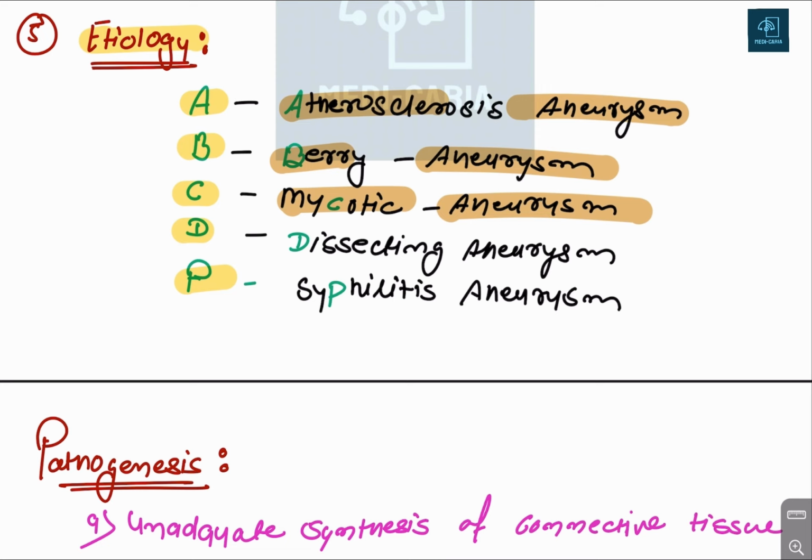Then the dissecting aneurysm. In dissecting aneurysm, there is a general phenomenon when hypertension is occurring and the arterial wall is very thin, and it gets separated between the arterial wall layers and blood accumulates, so it will also cause an aneurysm. And the fifth type is the syphilitic aneurysm. The syphilitic aneurysm is present mainly in the tertiary stage of syphilis infection. So these are the classifications of the aneurysm.